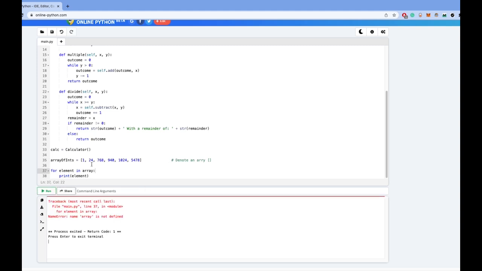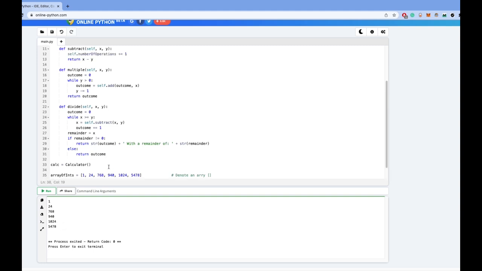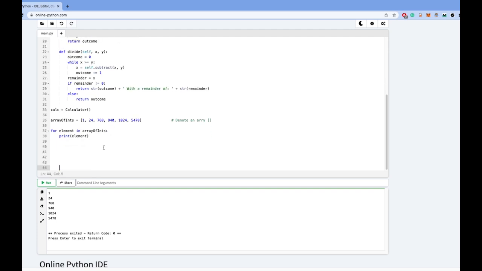And again, let's print each of these. Oops. It seems array is not defined because we changed the variable name to be an array of ints. So all we need to do is replace the collection so it appears as such, array of ints. And then we have 1, 24, 7, 68, 9, 40, 10, 24, and 54, 78. So what are some interesting things we can do? How about we define a function in calculator to get the max?